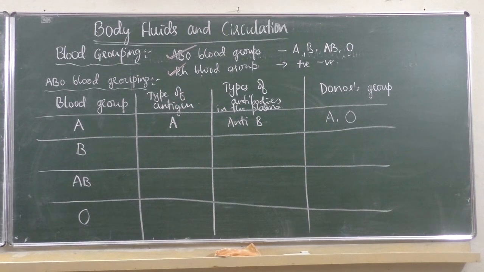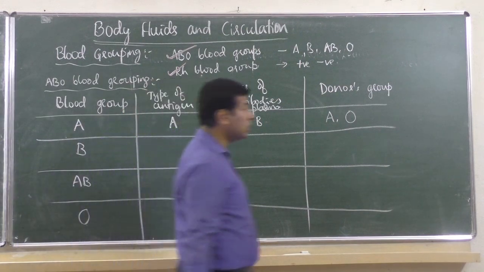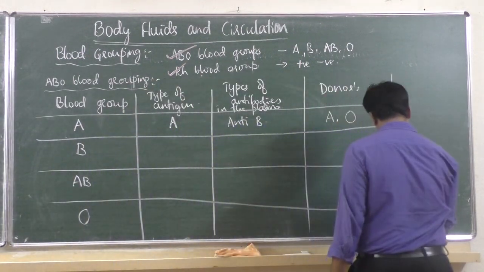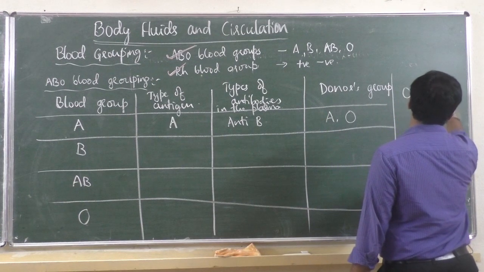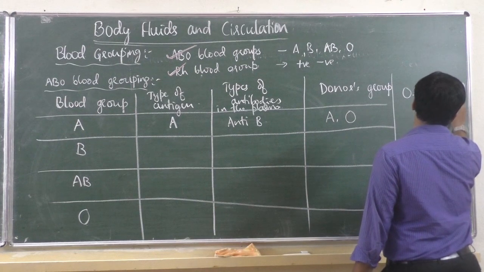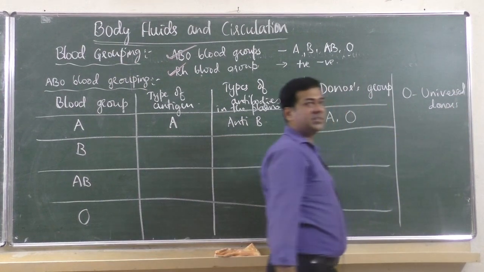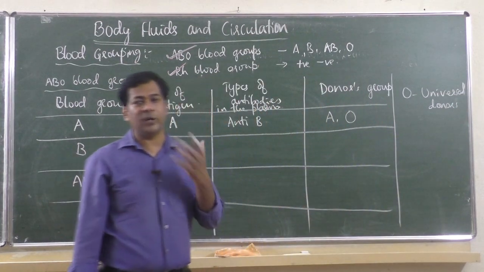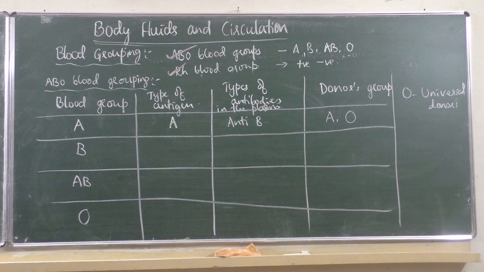Why? Because O blood group is called universal donor. This is very important, you should know. Universal donor means a person having O blood group can donate blood to any blood group. What is the reason?